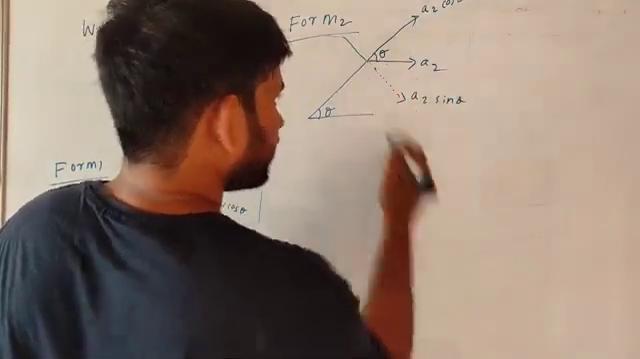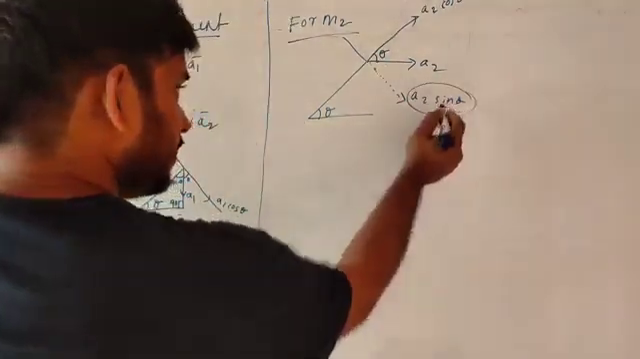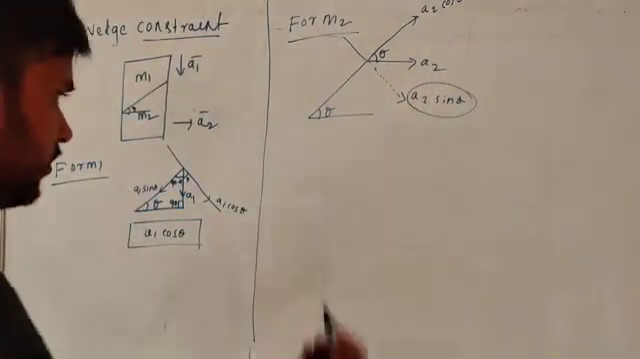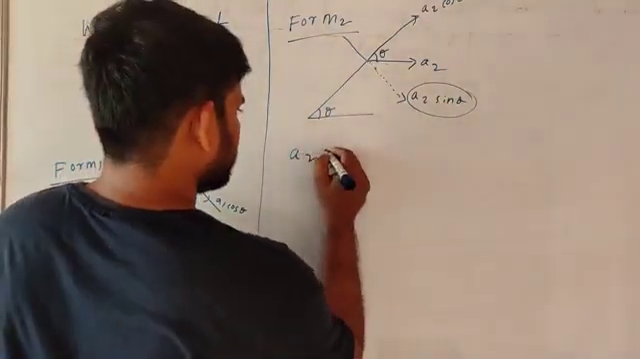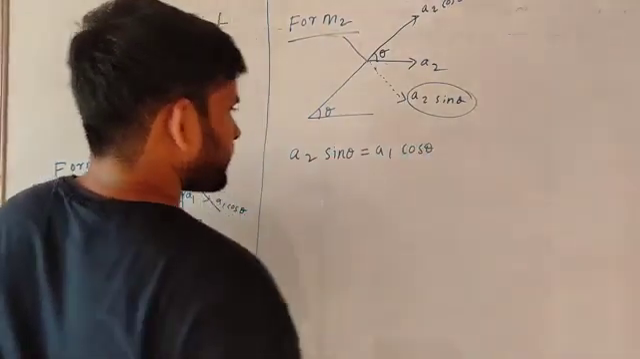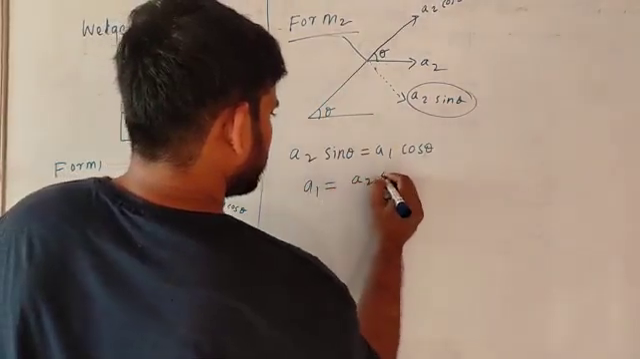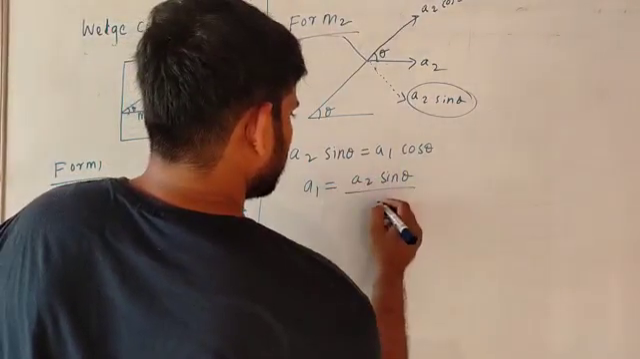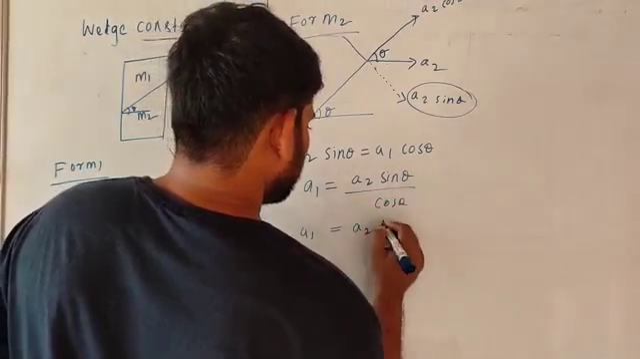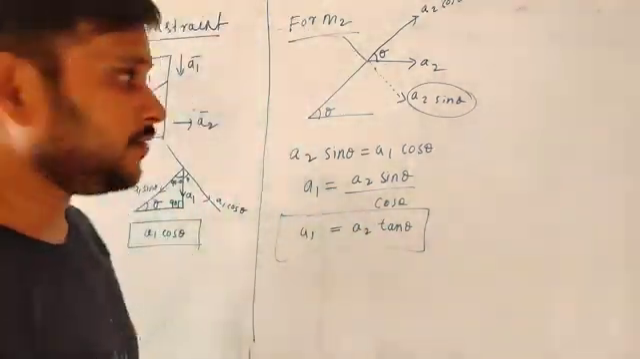So what is the perpendicular for this surface? A2 sin theta. We have to equate these two things. A1 cos theta is equal to A2 sin theta. Then A1 is equal to A2 sin theta by cos theta, so A1 is equal to A2 tan theta. This is the wedge constraint.